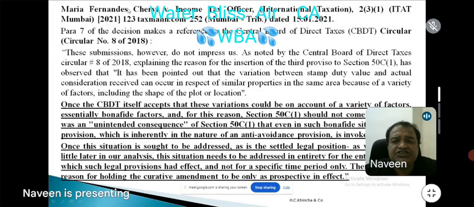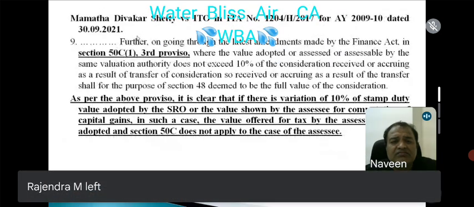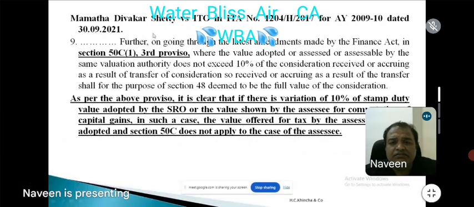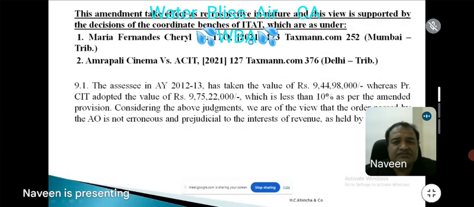Similarly, sir, Maria Fernandez Sharil, again, that is by ITAT Mumbai. Same thing. So all these are there. Mamta Divakar Shetty as well. Then Amrapali Cinemas.